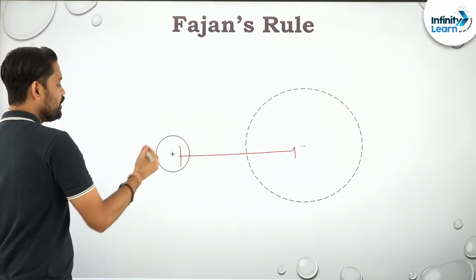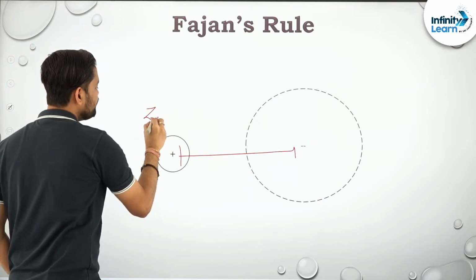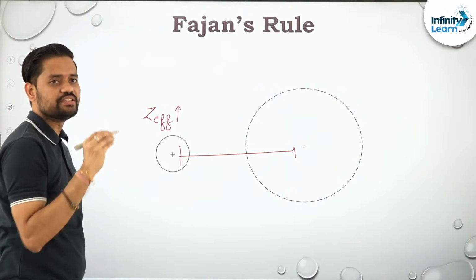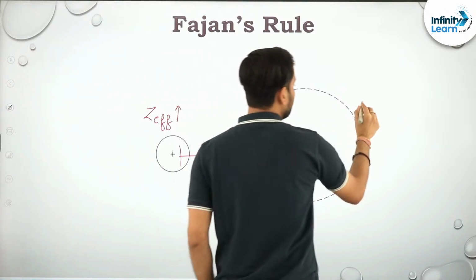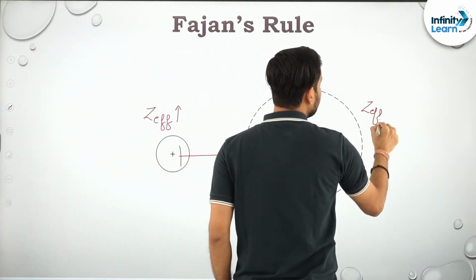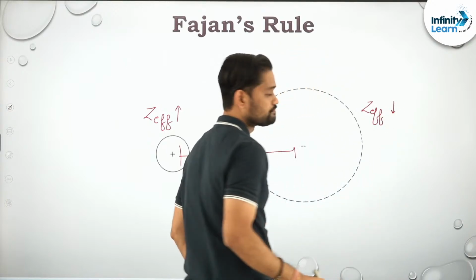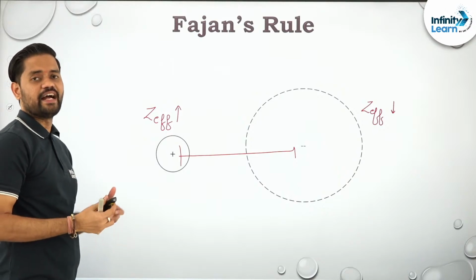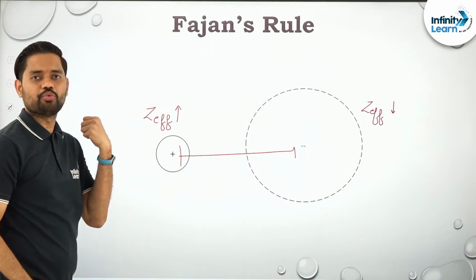Why? Because a cation will have more effective nuclear charge. The moment an atom forms a cation, its effective nuclear charge increases. Similarly for anions, Z effective decreases. If effective nuclear charge increases, it has more tendency to pull the electrons toward itself.